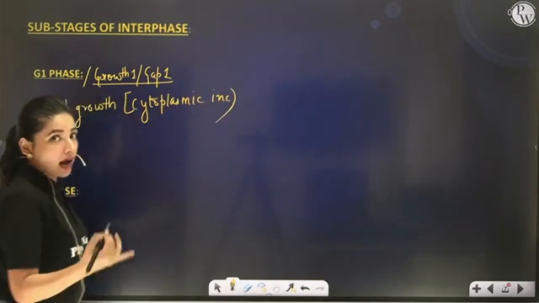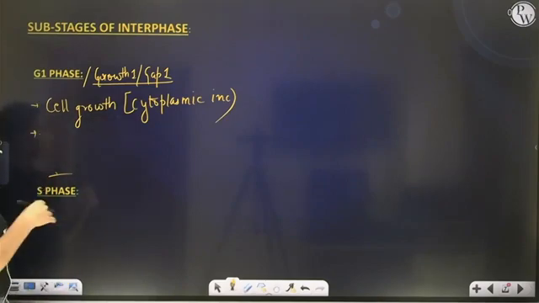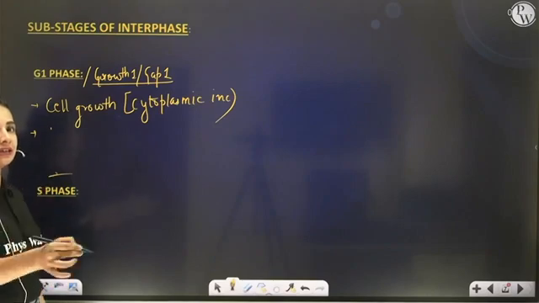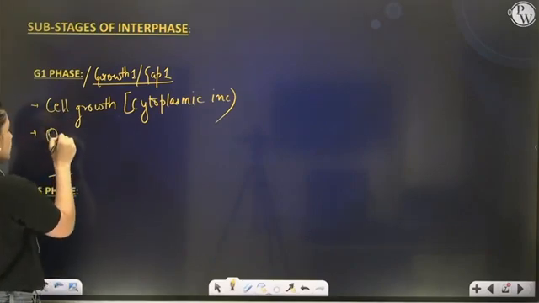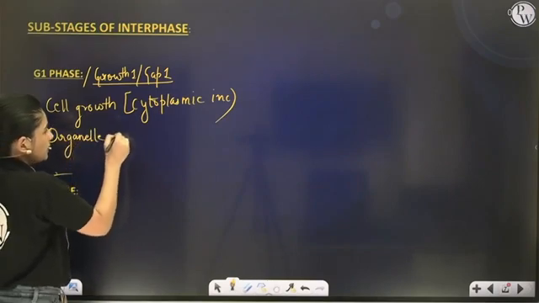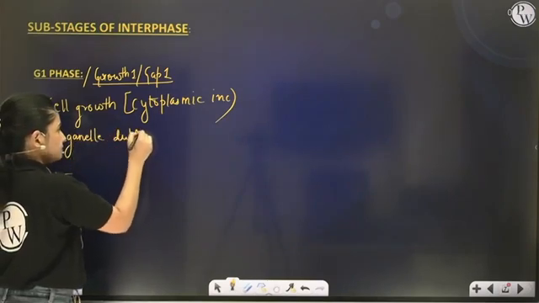Right? How? Because during this phase, certain organelles like the endoplasmic reticulum are undergoing duplication. So here you can write: organelle duplication takes place.